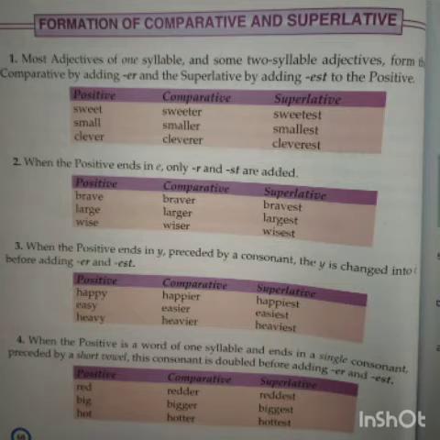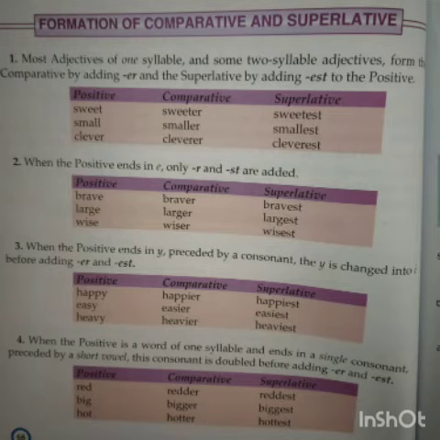Comparative degree is always followed by than, while superlative degree is preceded by the in a sentence. If you see than in the sentence, you just write the comparative degree. If there is the, then you have to write the superlative degree of the adjective. Now, there are a few rules on how to make comparative degree and superlative degree. Generally, we add ER to make comparative degree and EST to make superlative degree. But there are a few rules.